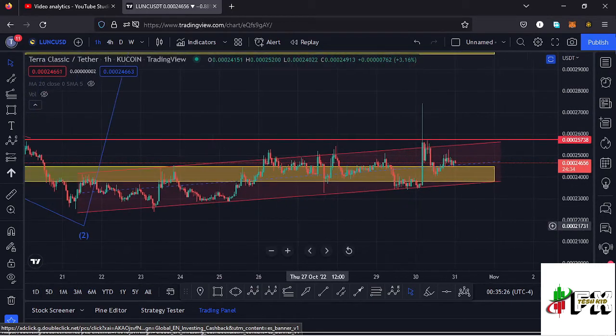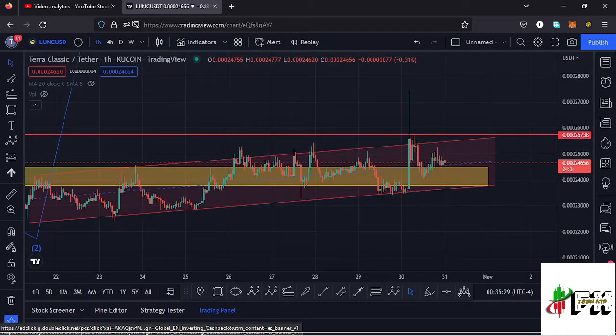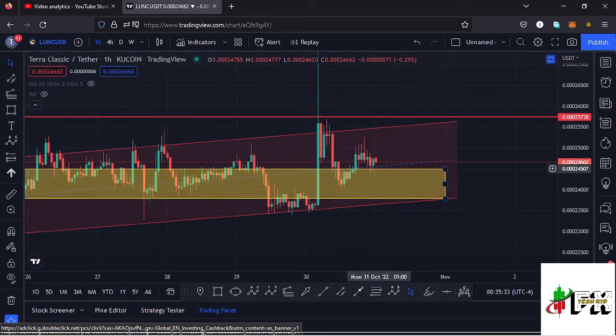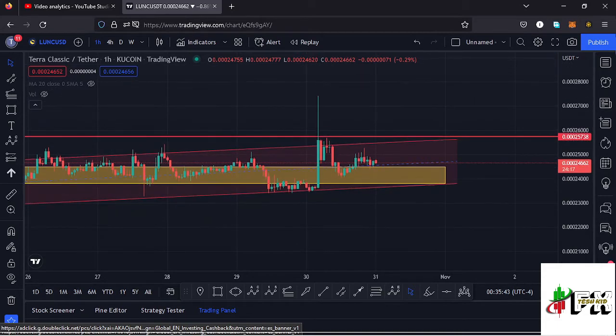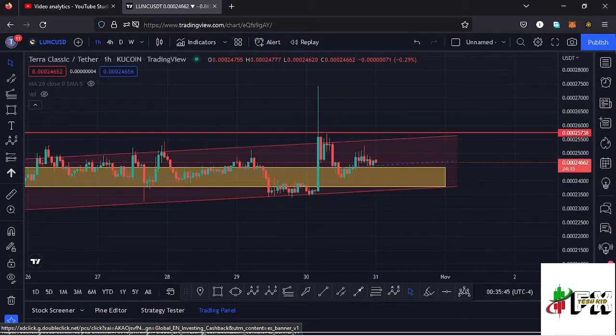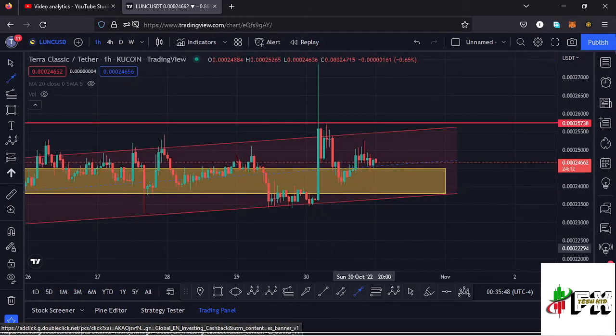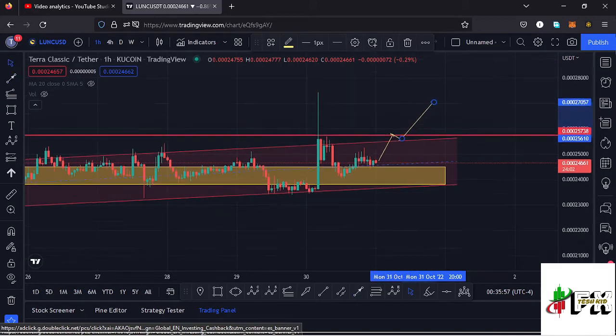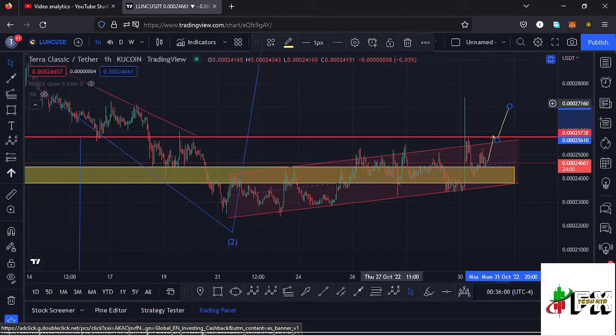And within this channel you can see that LUNAC has been trading within this channel, giving us more than 3 touch points, and currently we are trading above a key support zone, which is at around the $0.00024 mark. And since we are trading above it, there's a high chance that LUNAC might be able to continue trading within the upper side of the channel, maybe even see a breakout out of the channel to the upper side, and even maybe give us a retest of the upper side of the channel. And in case that plays out, then I would expect a very nice bounce to the upper side in the formation of that third wave to the upper side.